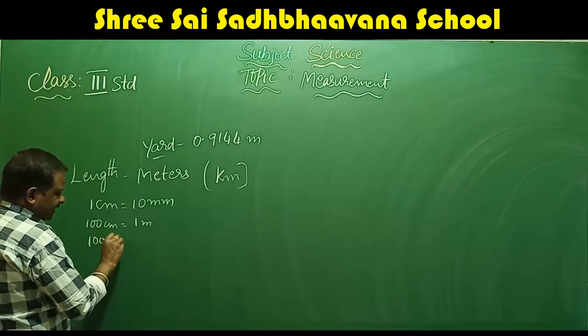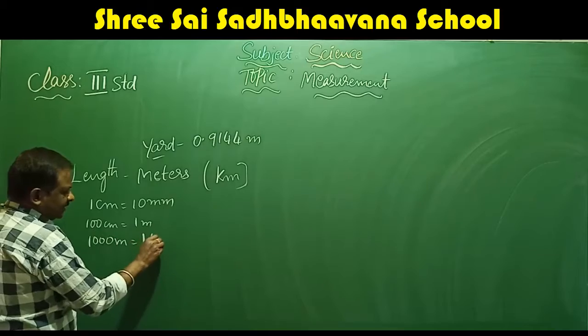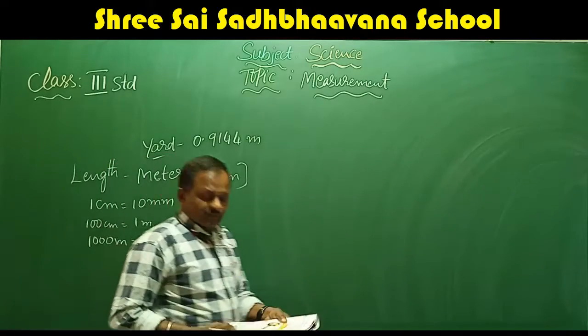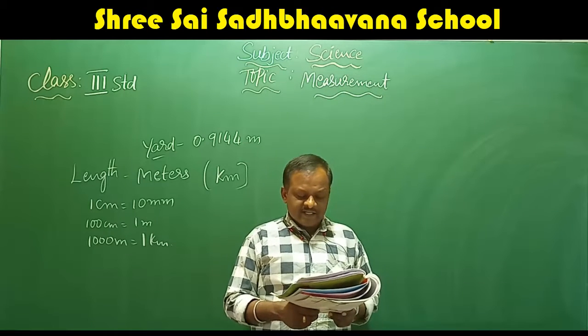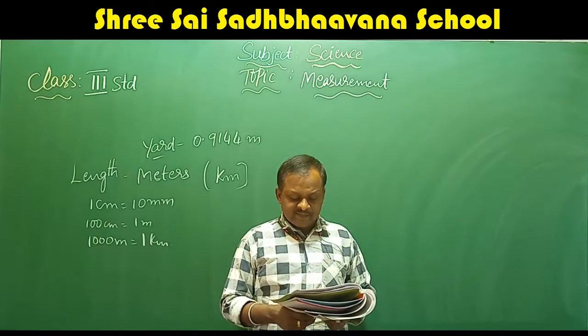1000 meter is equal to 1 kilometer. Here they have given the measure and write the answer of the things given below.